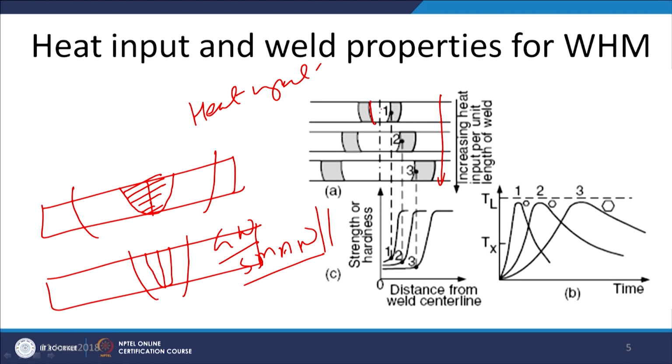The minimum heat input in this case gives a limited weld zone size and a limited heat affected zone, then a wider heat affected zone as well as weld metal zone, and further wider weld metal zone and heat affected zone.